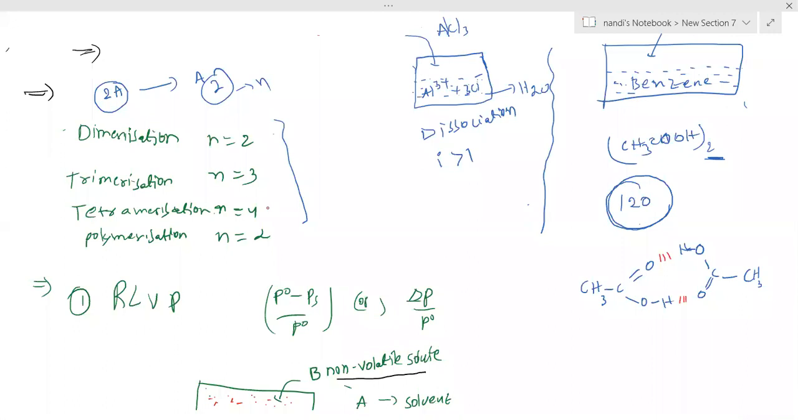Next, we are coming back. I am going to use the van't Hoff factor in colligative properties. That is the reason I first discussed the van't Hoff factor. Now we are going to discuss colligative properties one by one. The first colligative property, please note down, is relative lowering of vapor pressure: P naught minus Ps by P naught, or delta P by P naught. Please note down.